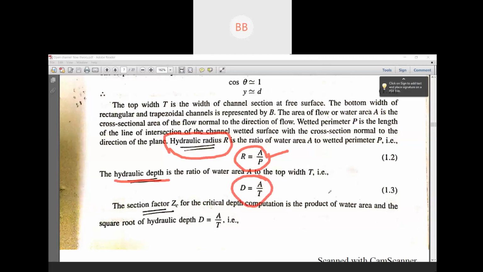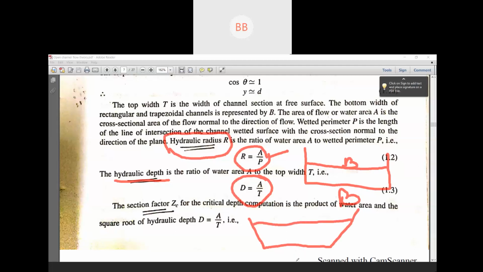For a rectangular channel we can say our bottom width and top width are the same, but for a trapezoidal channel your top width and bottom width are not the same.